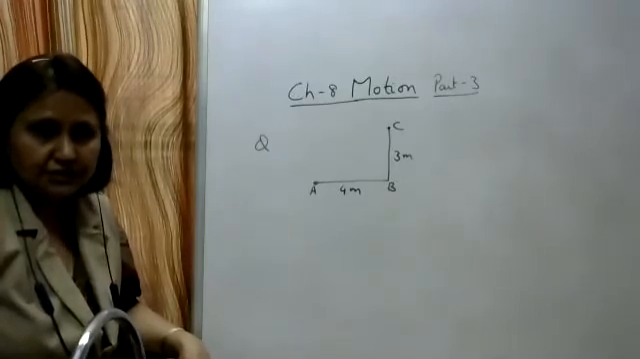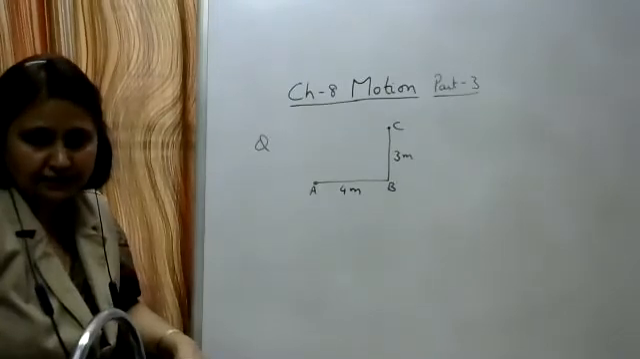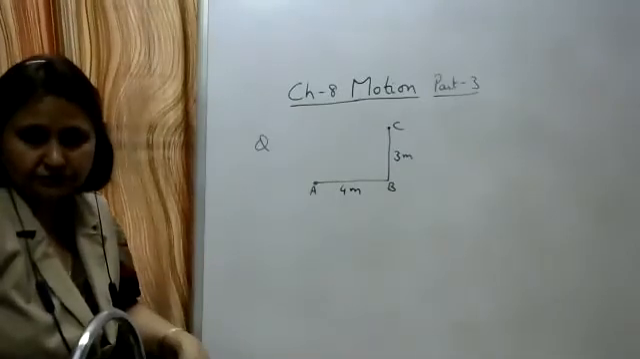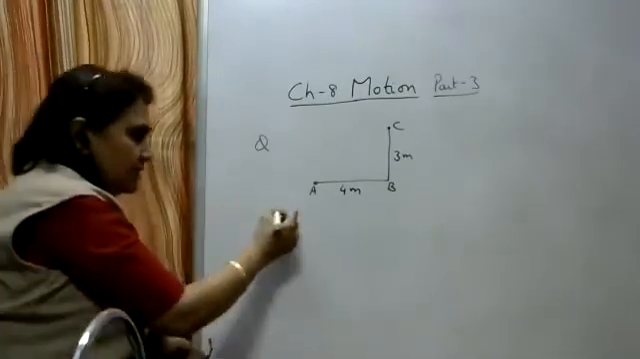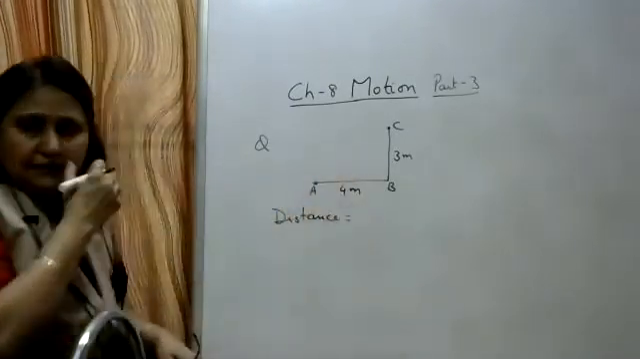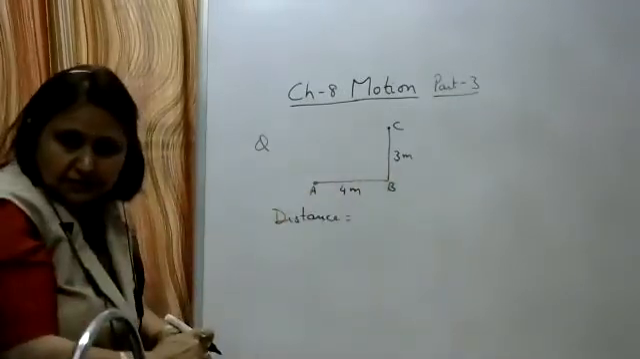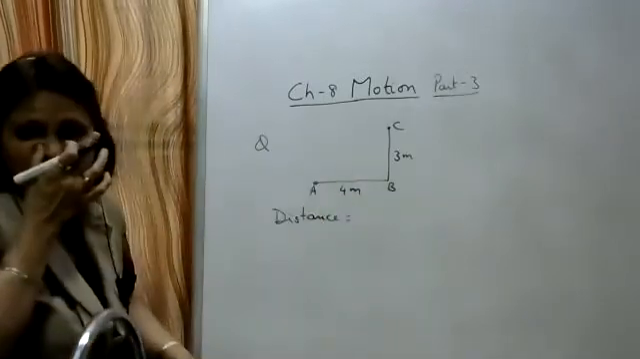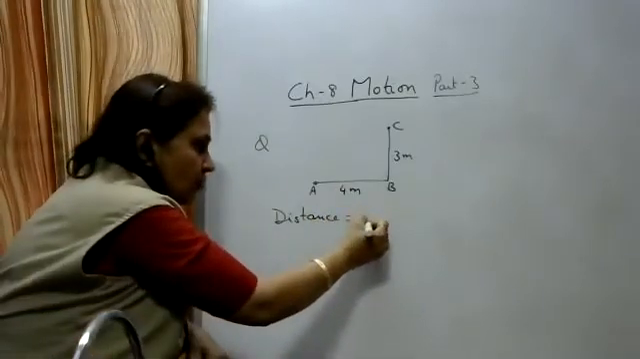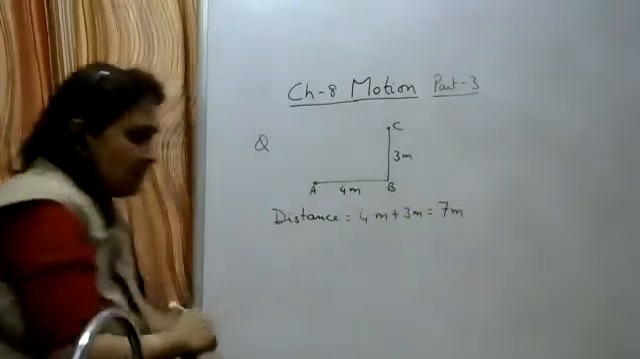Okay, I give you 30 seconds to write the answer. To find out the answer, you have to find the distance and the displacement, its magnitude as well as the direction. So what is the distance traveled in this case? The total path length from A to B, B to C. From A to B the path length traveled is 4 meters, from B to C it is 3 meters. So 4 meters plus 3 meters equals 7 meters.